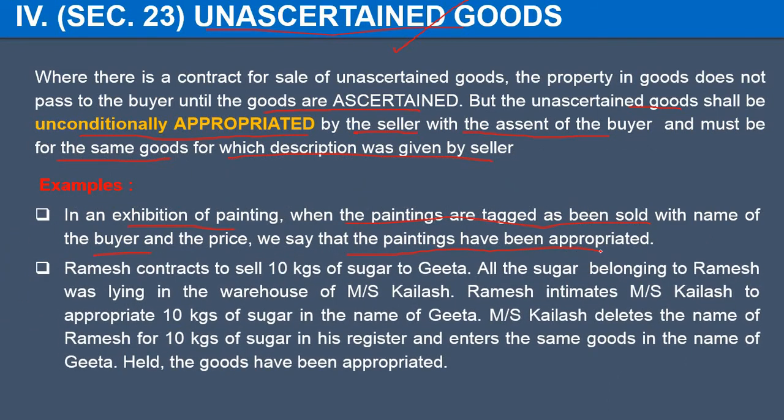Another example can be: Ramesh contracts to sell 10 kgs of sugar to Geeta. All the sugar belonging to Ramesh was lying in the warehouse of Messrs. Kailash. Ramesh intimates Messrs. Kailash that 10 bags of sugar were in the name of Geeta. So what has Messrs. Kailash done? He deletes the name of Ramesh from those bags and enters the name of Geeta on those bags. So it means the goods have been correctly appropriated. So here Geeta will be responsible in case of any loss.